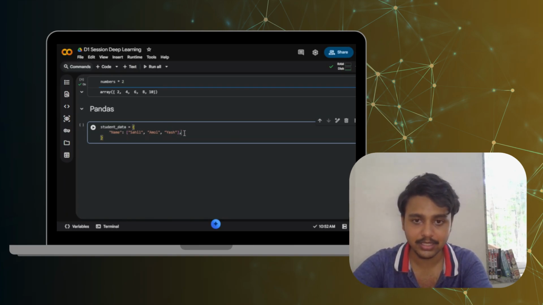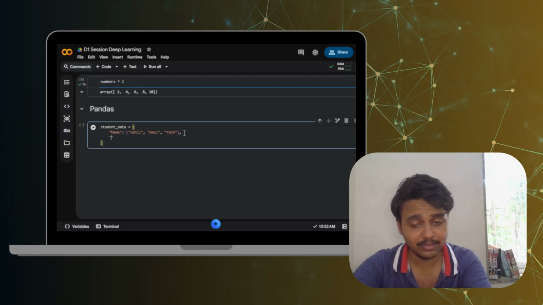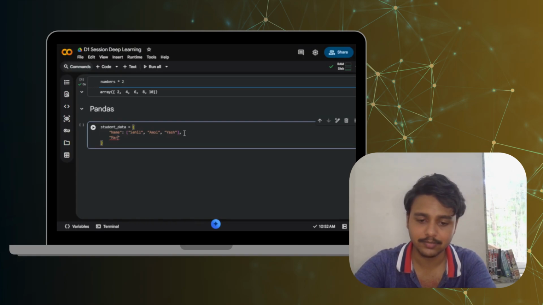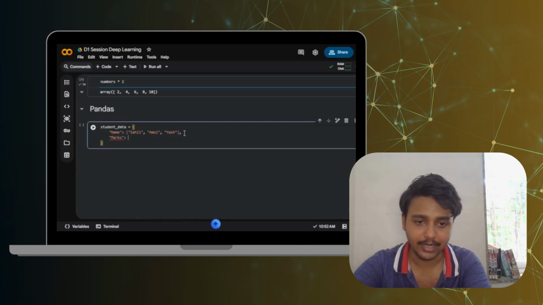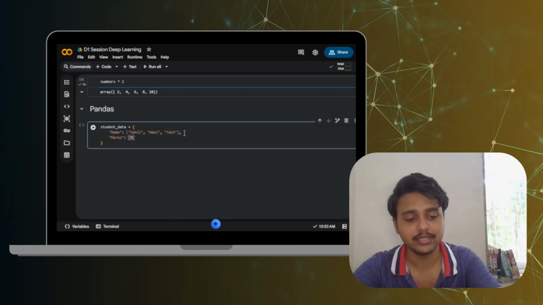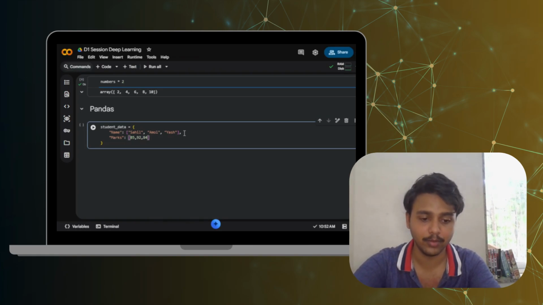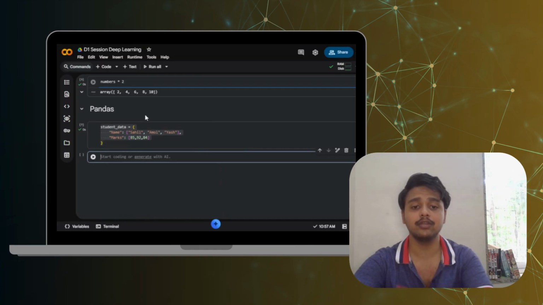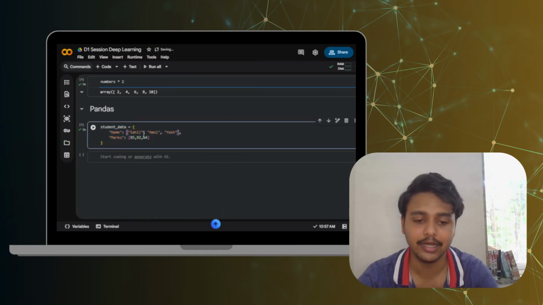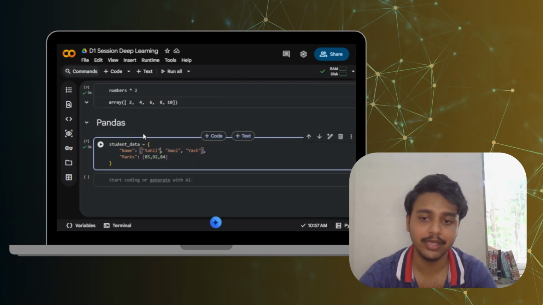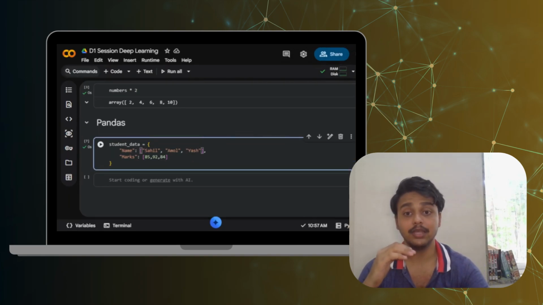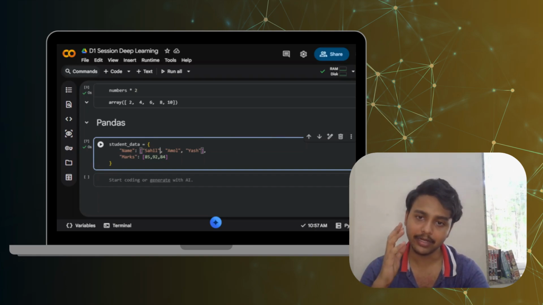And after this, I'll have to write their marks as well, creating a new column which is about marks. And in marks, I'll be writing, let's say I secured 85 marks, Amol secured 92 marks, and Yash secured 84 marks. Okay, Control Enter to create this particular student data, and then I'll be converting it into the data frames. So what exactly are data frames? Data frames can be imagined as similar to Excel sheets but inside Python.